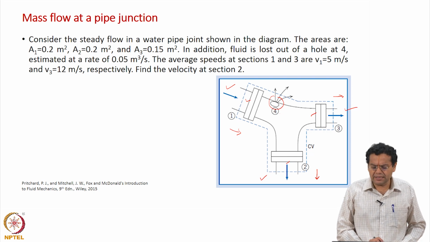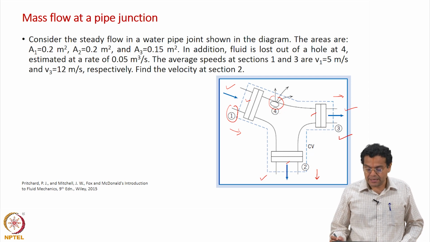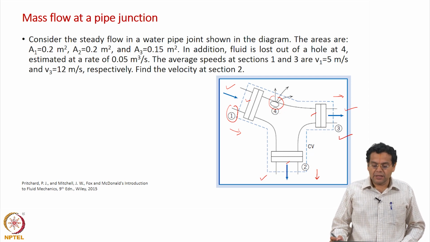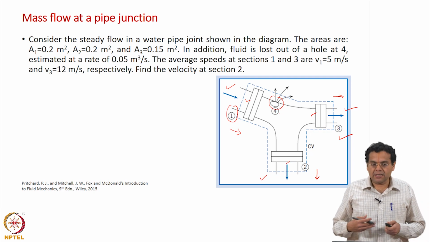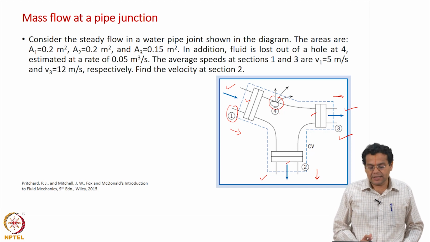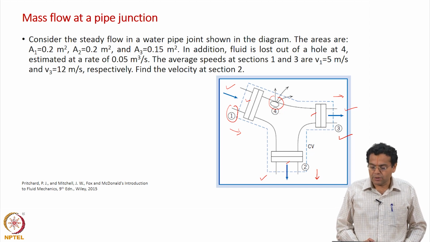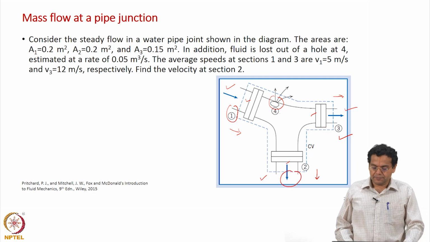Then you are given the average speeds at sections 1 and 3. At section 1, the velocity is 5 meters per second, and at section 3 a higher velocity of 12 meters per second. It says average speed because we are not considering variation across the cross sectional area. So, we just give an average value. And we are asked to find out what is the velocity at section 2.